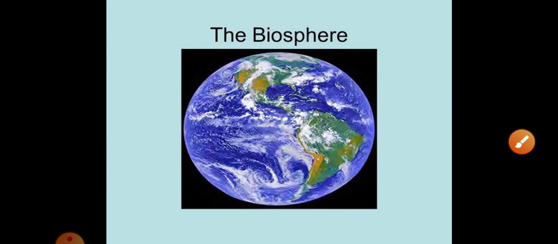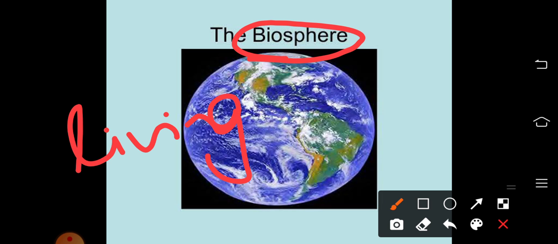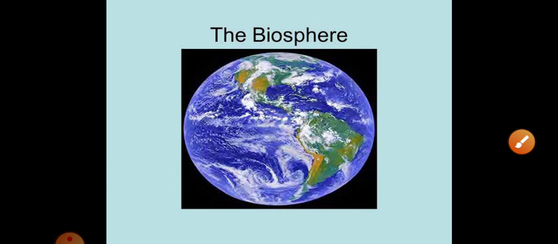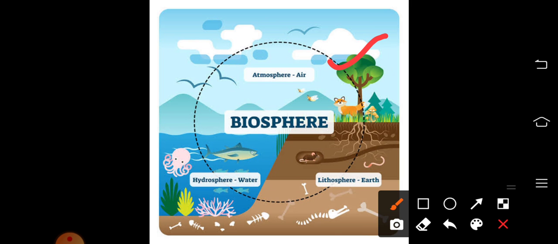So, here we are starting the last conclusion part, that is about the biosphere. From the name itself, you can understand what it means, isn't it? Biosphere, something related to living beings or living organisms. Actually, biosphere is a narrow zone where the other three domains interact or intersect. Here you can see it very clearly. Biosphere means it is a narrow zone where the atmosphere, the hydrosphere, the lithosphere intersect.